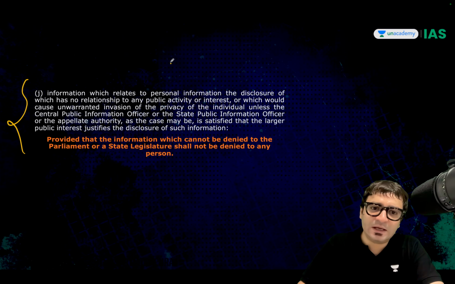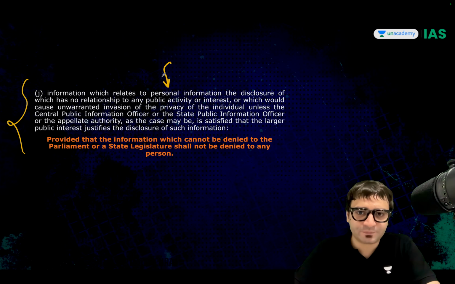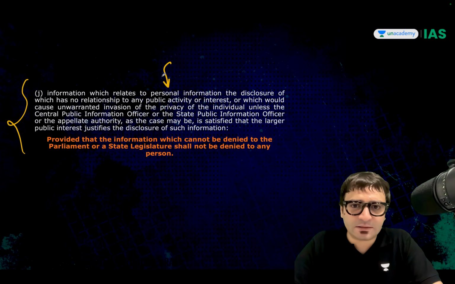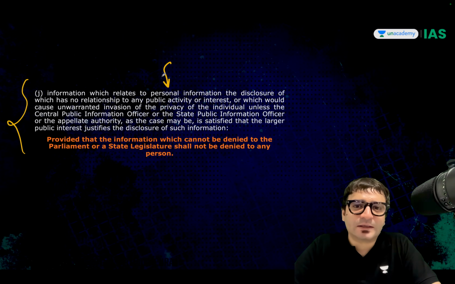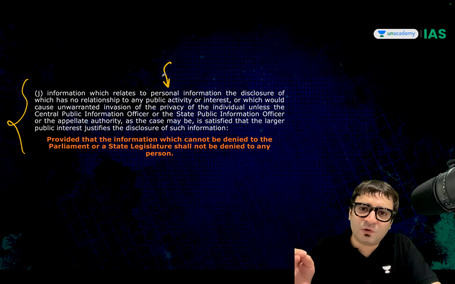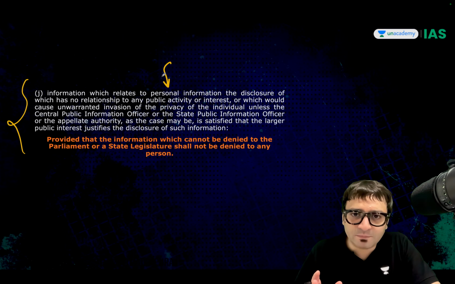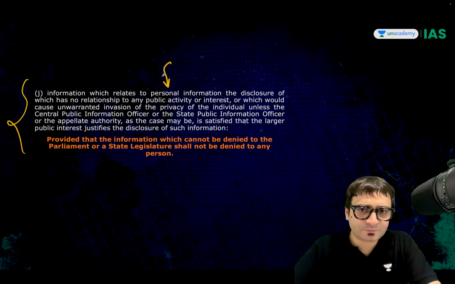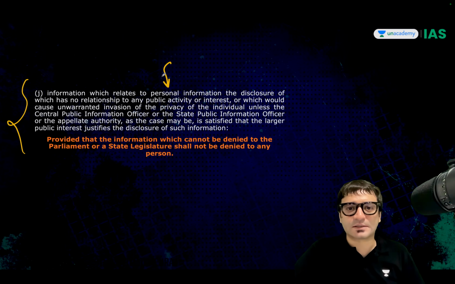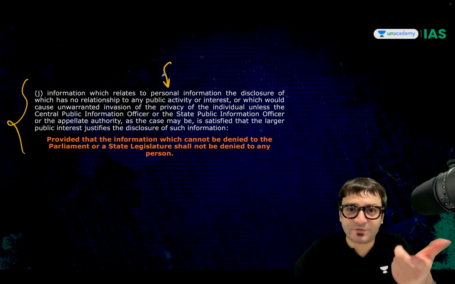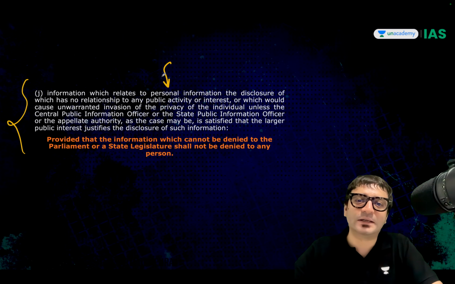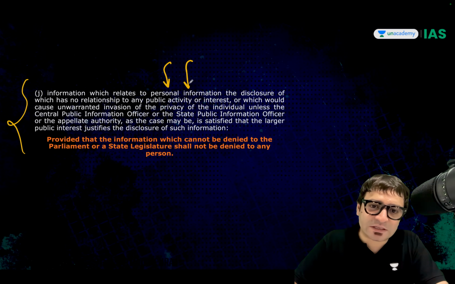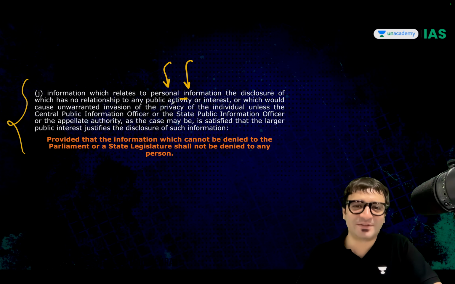And most importantly, information related to personal information. For example, an RTI application was filed in Tamil Nadu where the RTI applicant said, government, please take a look at all the eligible women who are working in various government departments in Tamil Nadu and those who are not married. Give me that list so that I can choose one and marry that person. Instead of starting an account on Bharat Matrimony, Shadi.com, Jeevansathi.com, this is the best and cost-effective way: an RTI application, a few rupees, and I can get this information. This information was rejected because you cannot reveal the personal information related to individuals.